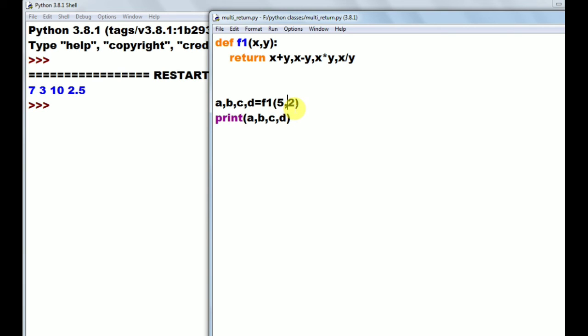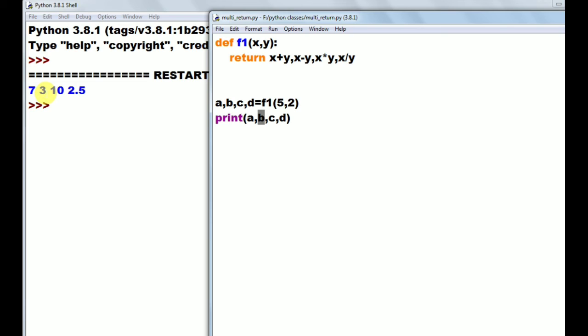So here it calculates 5 plus 2, which is 7. That value we hold in A. So the A value is 7 here. Next, x minus y means 5 minus 2. 5 minus 2 is 3. That value we hold in B. So the B value is 3 here.